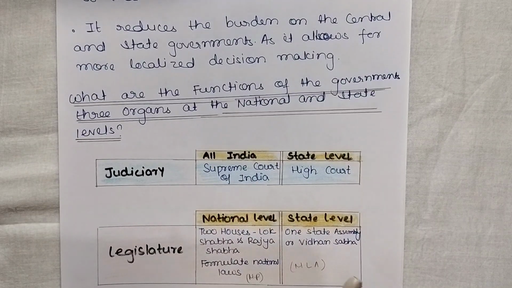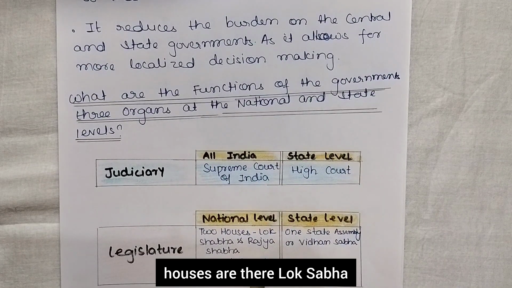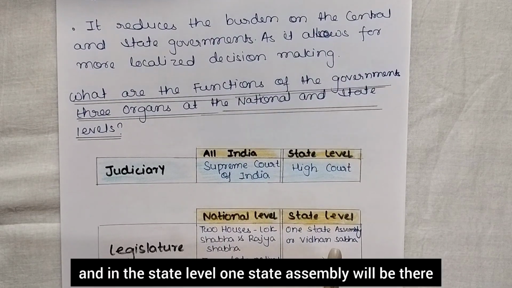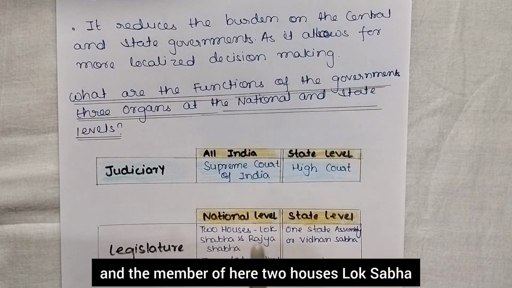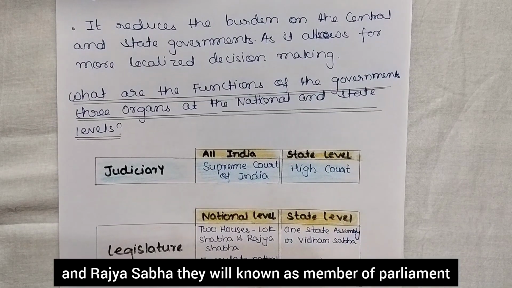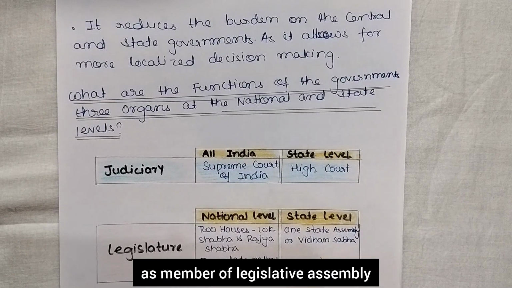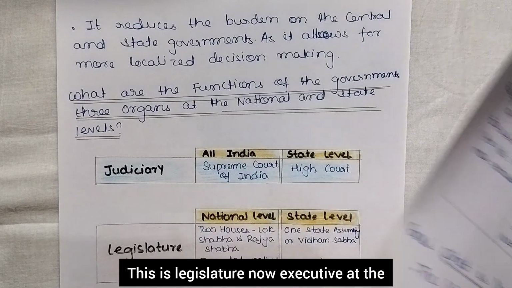Now the legislature. At the national level, two houses are there, Lok Sabha and Rajya Sabha, that will formulate the national laws. And at the state level, one state assembly will be there, that is Vidhan Sabha. The members of the two houses, Lok Sabha and Rajya Sabha, are known as Members of Parliament. And at the state level, they are known as Members of Legislative Assembly. Okay, so this is the legislature.